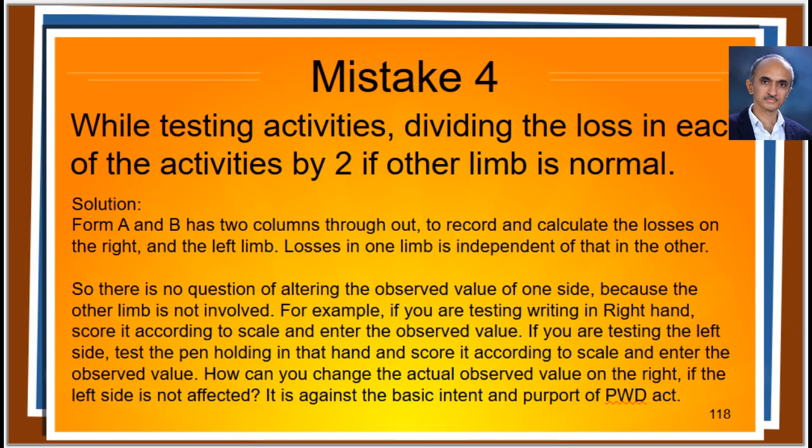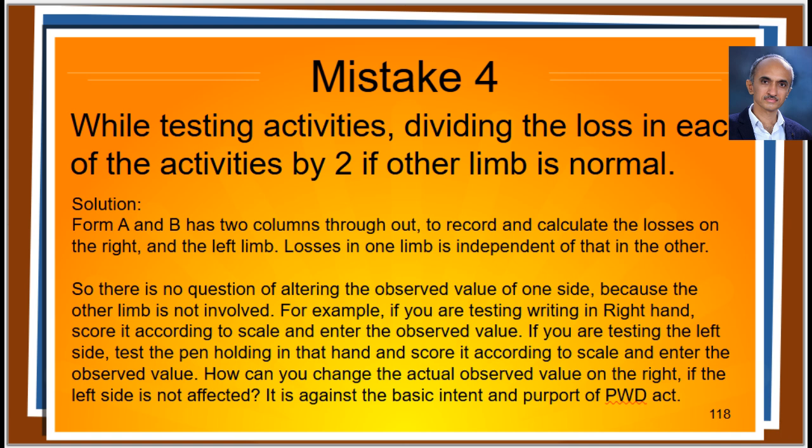Number 4. While testing activities, dividing the loss in each of the activities by 2 if the other limb is normal. Sir, where is it given? Form A and B has 2 columns throughout to record and calculate the losses on the right and the left limb separately. So there is no question of altering the observed value of one side because the other limb is not involved.